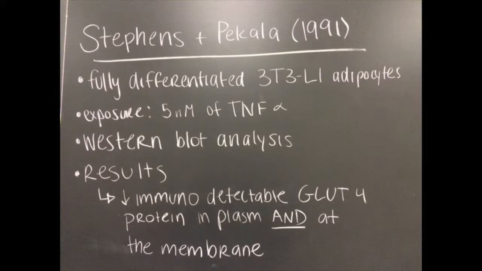The results of the experiment identified that the exposure of adipocytes to TNF-alpha resulted in the loss of total immunodetectable GLUT4 protein and decreases in plasma and inner membrane GLUT4 fractions. These results indicate that the observed loss of the ability of insulin to activate 2-deoxyglucose transport results primarily from a lack of GLUT4.